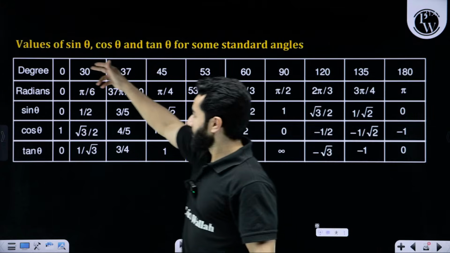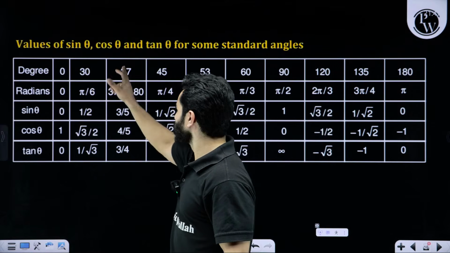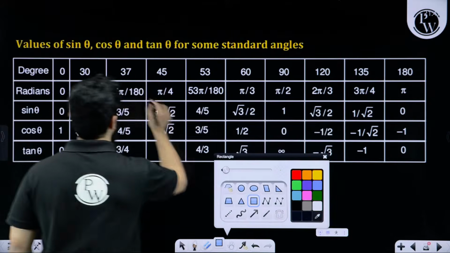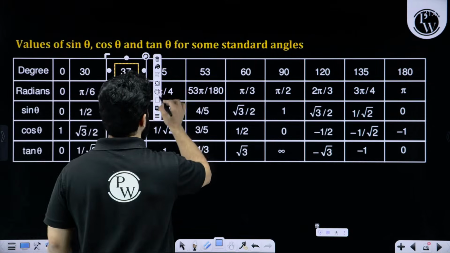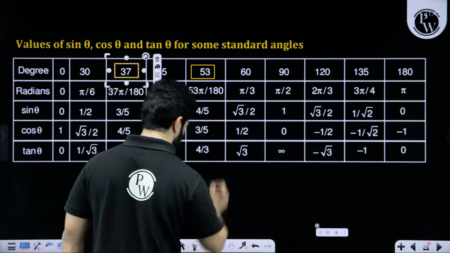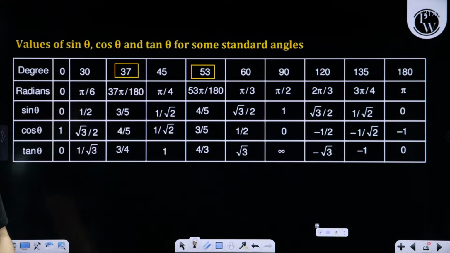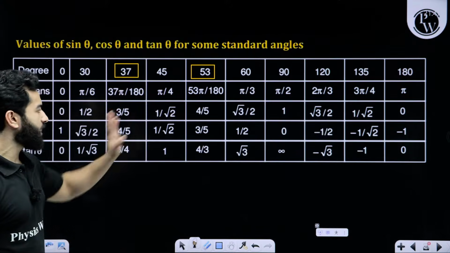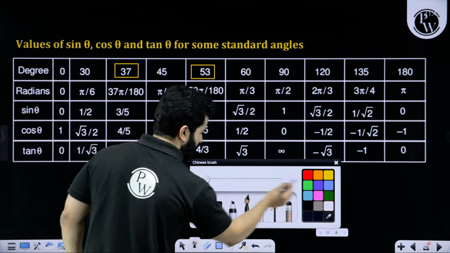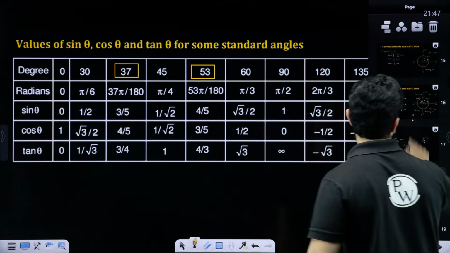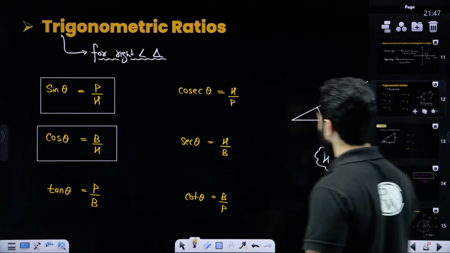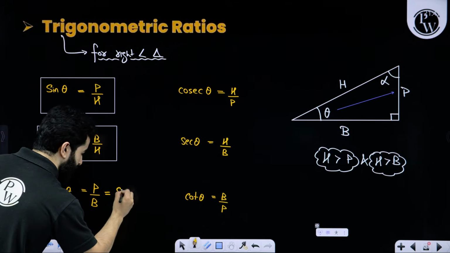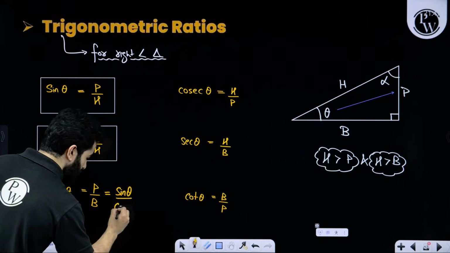So this is radian, 30 degree, 1 by 2, 37 degree. Kindly remember these two specific values, 37 degree and 53 degree, if you don't remember them yet. 37 degrees is 3 by 5, 53 degrees is 4 by 5. One small thing we can write when discussing sine theta, cos theta and tan theta: tan theta can also be written as sine theta upon cos theta.